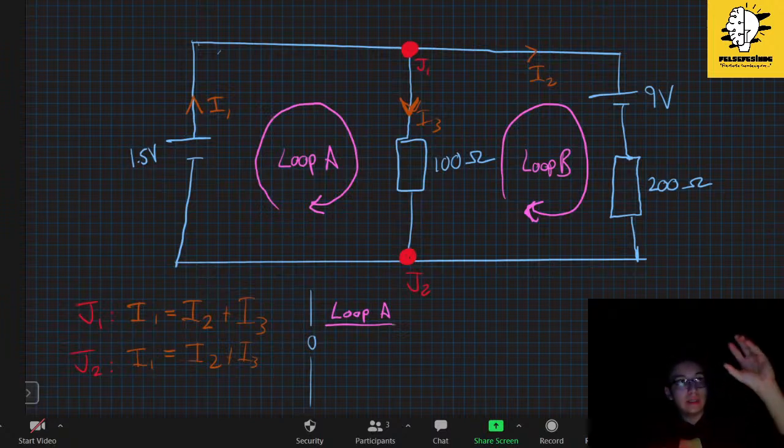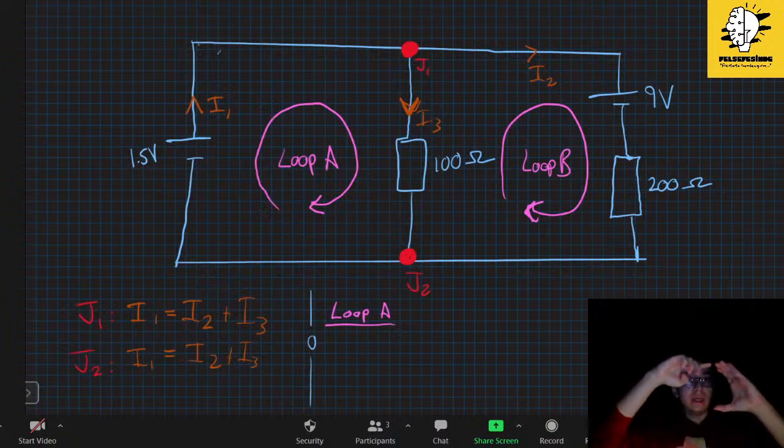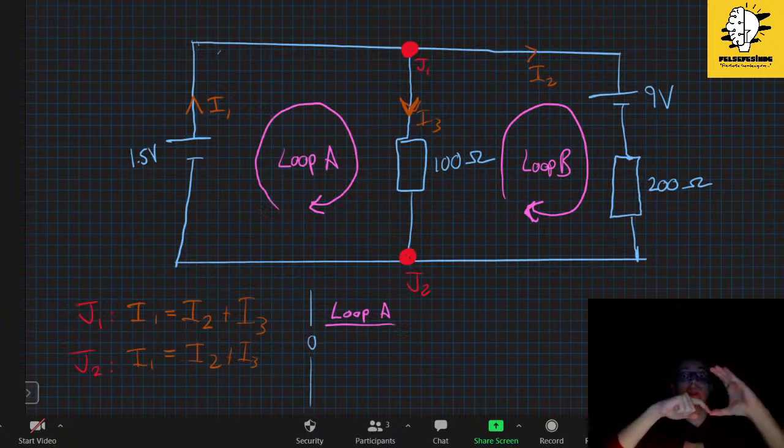Here is your battery, this is an elevator, and let's call this one the positive side, the positive pole.